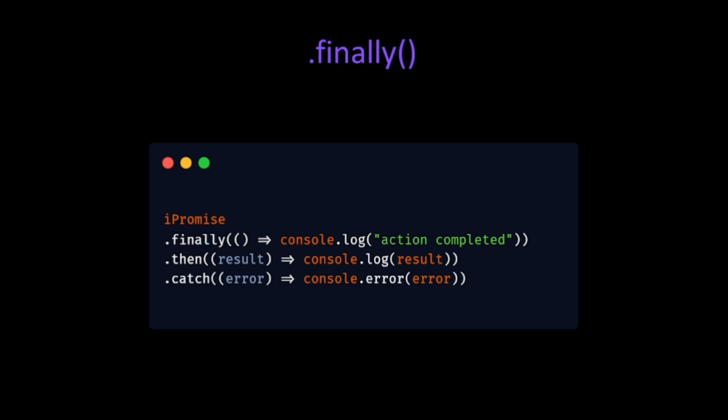It has no access to state and result properties, so we do not know if the promise is resolved or rejected. Finally method is used for performing some finalizing procedures, for example a cleanup. We can attach then to finally to handle result of a promise, like in the given example.